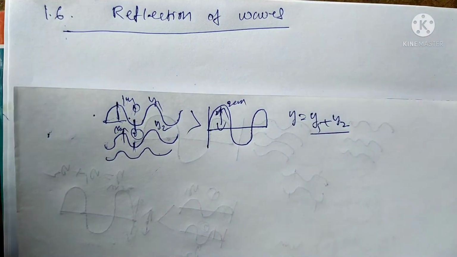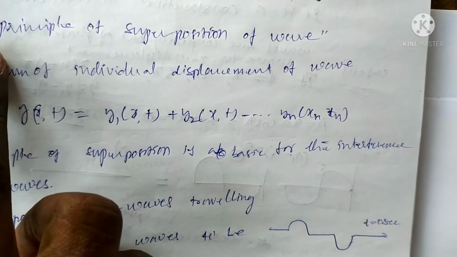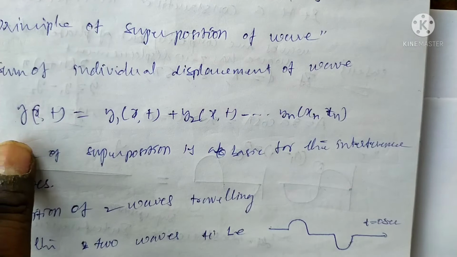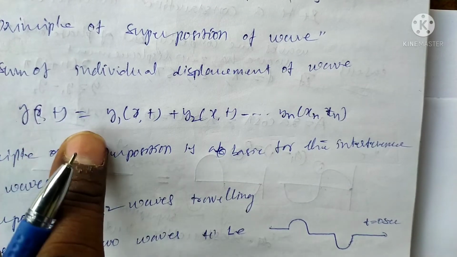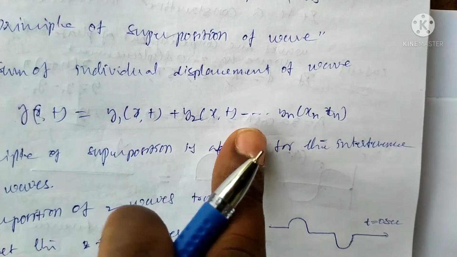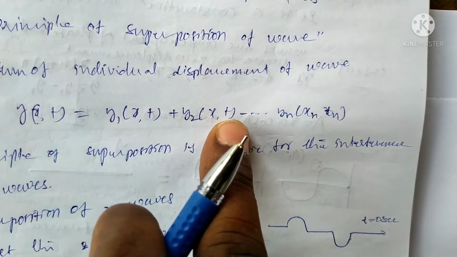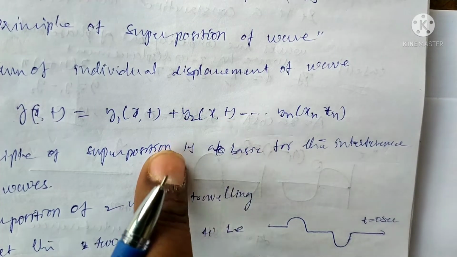Suppose we superpose n number of waves like this. This is the displacement equation for n waves: first wave, second wave, third wave, like this. This is the superposition of n waves.